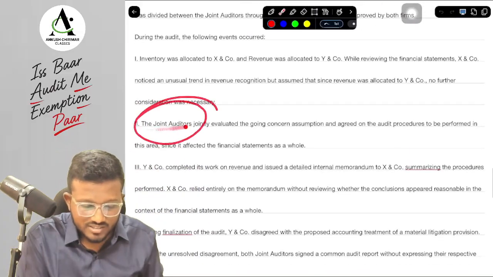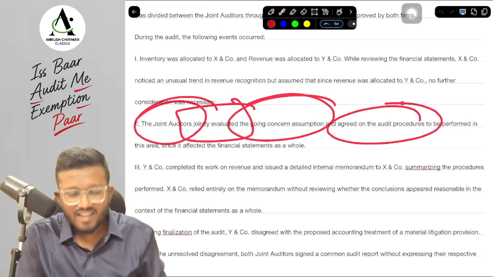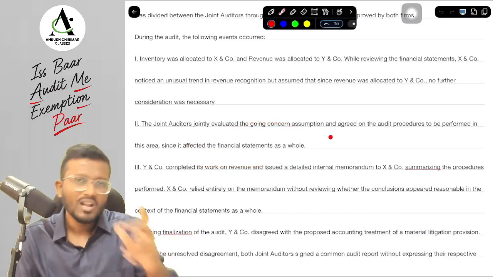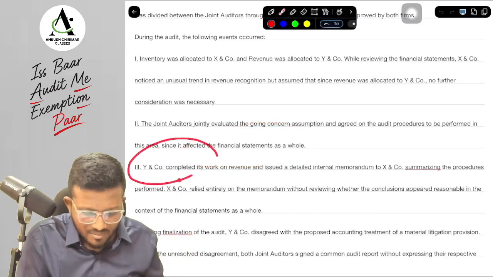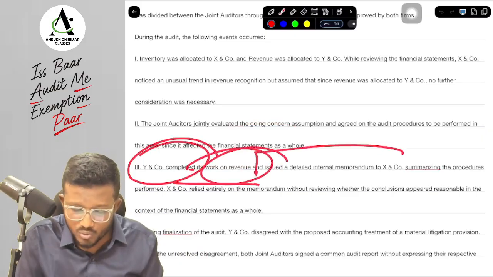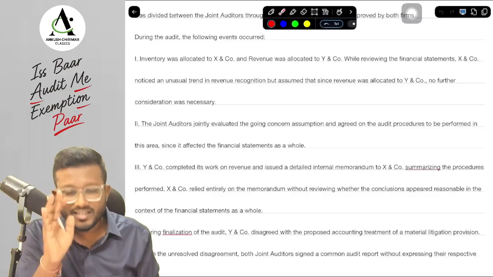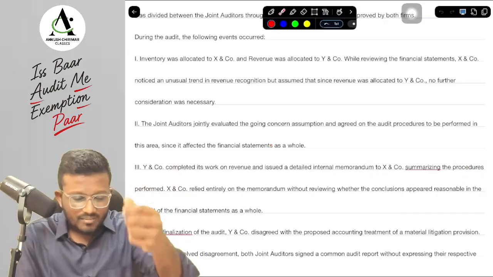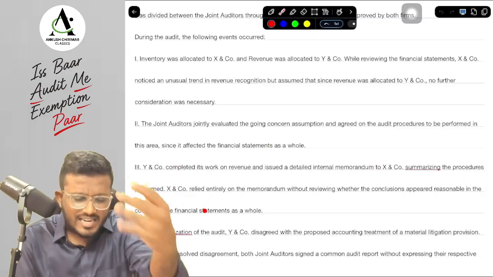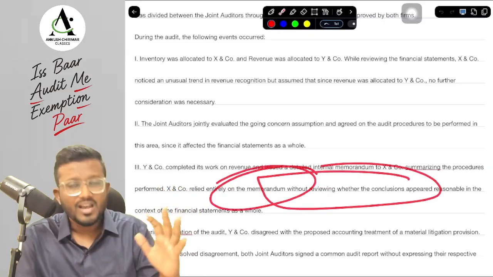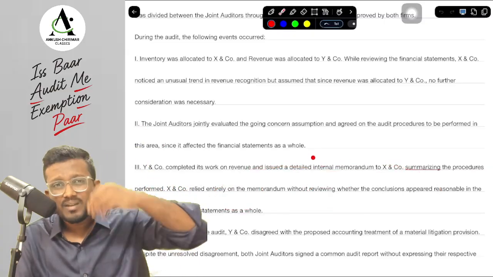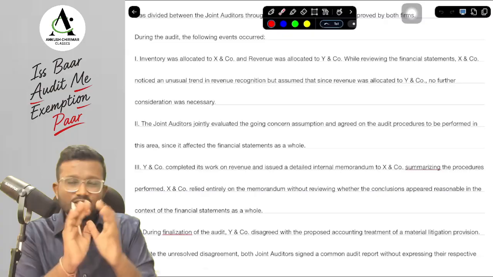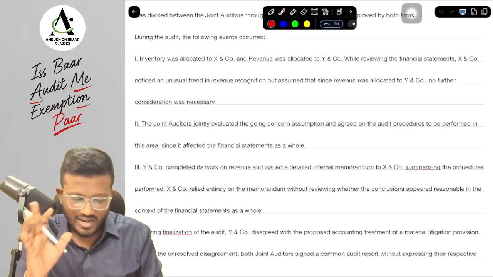Next, the joint auditors jointly evaluated the going concern assumption, and they agreed upon all the audit procedures to be performed in this area because it affected the financial statements as a whole. Is it compliance or non-compliance? Next, Y and Company completed their work on revenue and issued a detailed internal memorandum to X and Company summarizing the procedures performed by Y and Company. Now X and Company relied entirely on the memorandum without reviewing whether the conclusions made with regard to revenue were reasonable in the context of the financial statements as a whole. So X and Company just relied entirely on Y and Company's work.